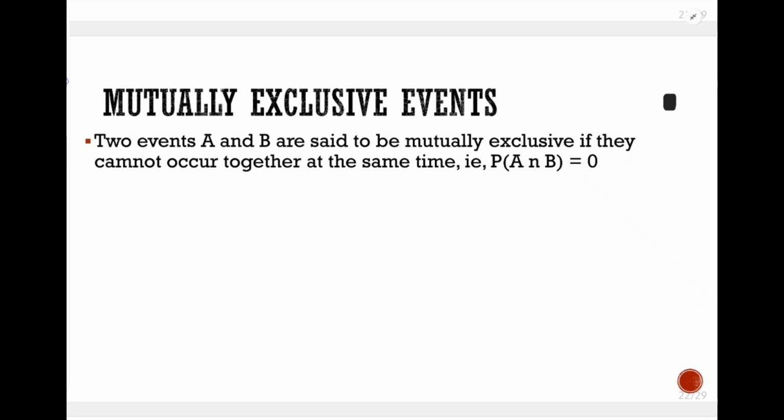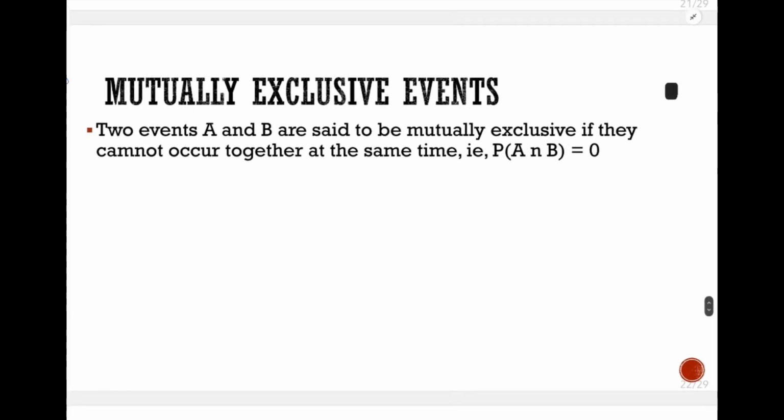We're still looking at our types of events, and the next type of events we are going to look at is the mutually exclusive events. So two events A and B are said to be mutually exclusive if they cannot occur together at the same time. So here you have your two events, but those two events cannot occur together at the same time. For example, if I'm to give a real life example, you cannot have light and darkness at the same time under normal conditions. It's either light or darkness. You don't have anything like an intersection.